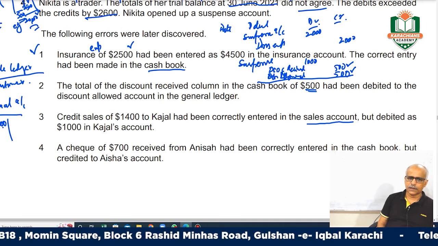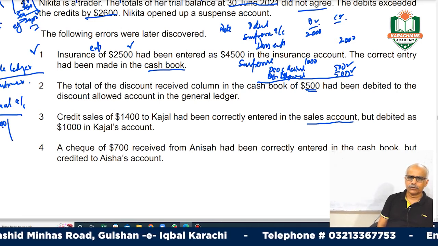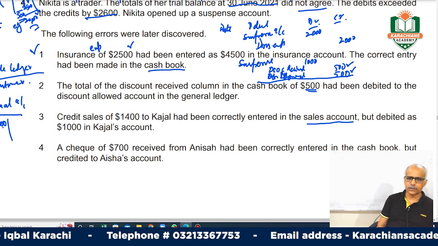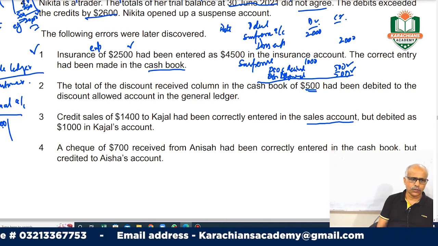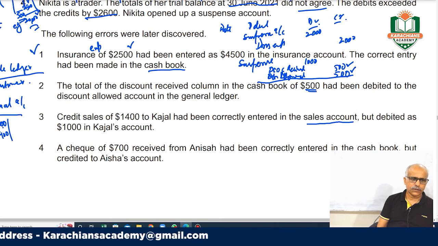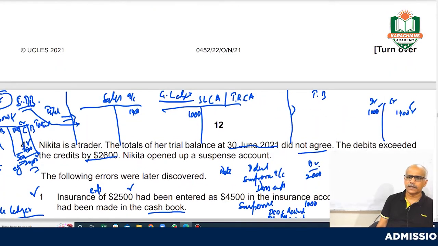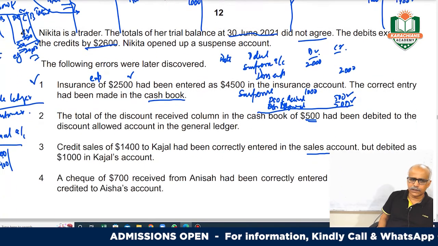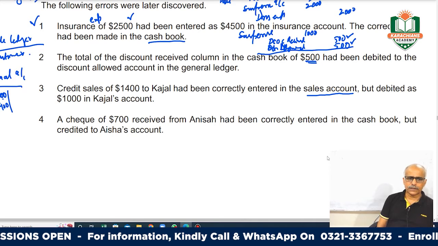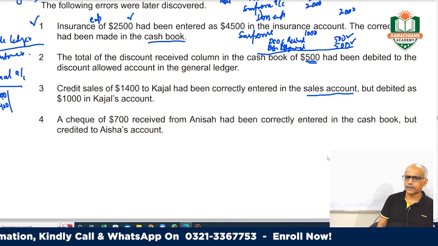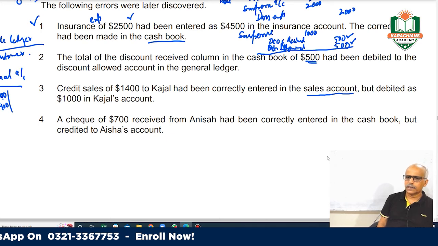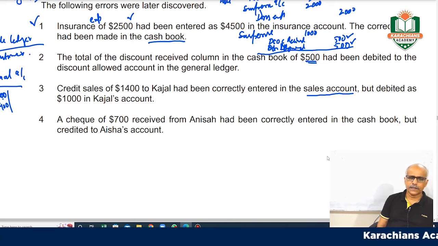But with 400 you did not record the receivables. If you want to make the correction, you have to add this 400 and debit it, and this 400 you have to credit. The credit side says 1400 was correctly entered for Kajal, sales you recorded well, so there is no need to correct your sales account, only your receivable or customer account.